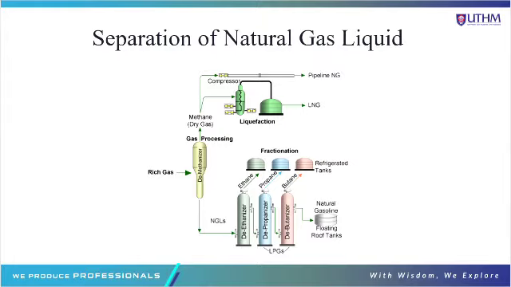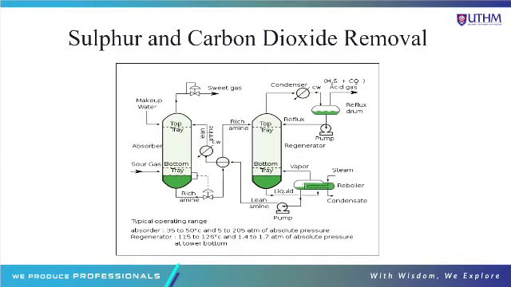In this process, it's almost the same as oil and condensate removal, but it requires different machines and equipment. And the fourth one is sulfur and carbon dioxide removal. We also know that natural gas contains sulfur and carbon dioxide, but not that much. But before we transform it into fuel or petroleum, we need to remove all the impurities, including sulfur and carbon dioxide, by this process.